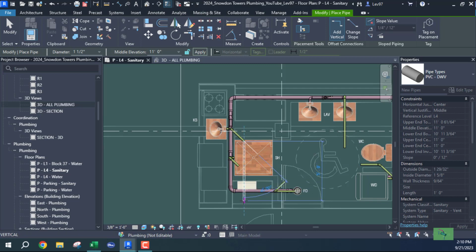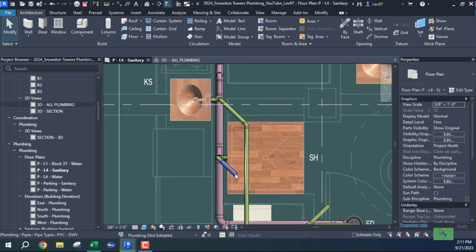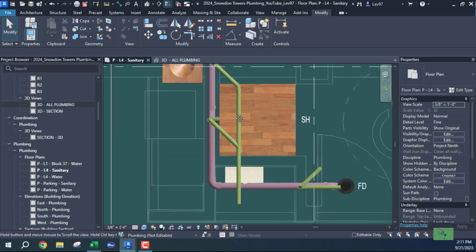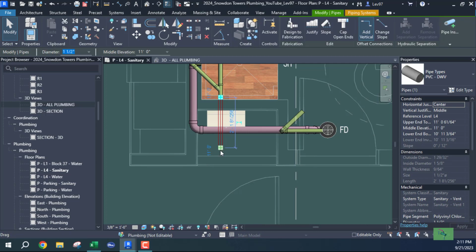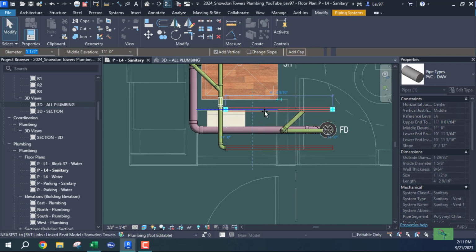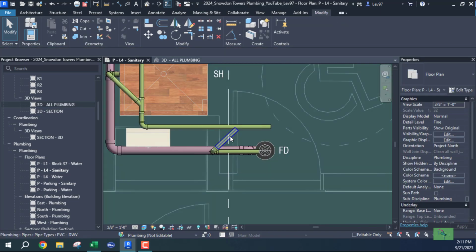You know what, I'm going to reverse engineer this thing, because I don't know the fitting here, so I want to make sure, let's modify and extend. Extend, okay, so now I can make my elbow. So I wanted to come down to make sure I had enough room. And let's move this up just a little bit, maybe about right there. That looks good. Okay, I'm gonna come back.